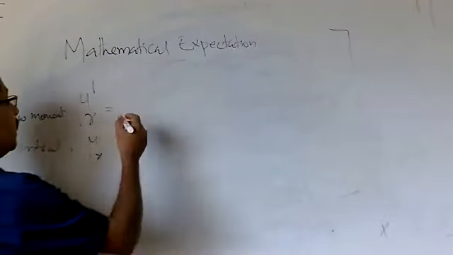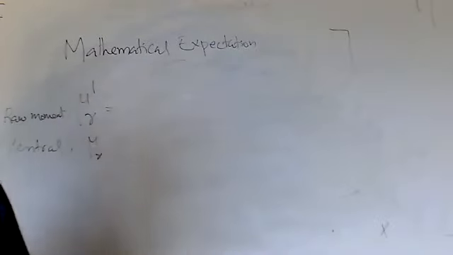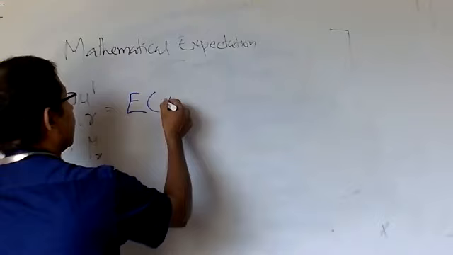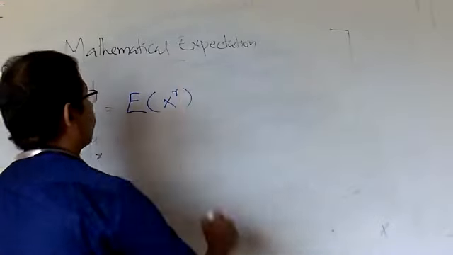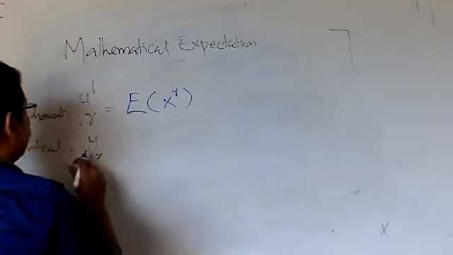So in terms of mathematical expectation, mu r dash is the expectation of x raised to r. What is mu r dash? Mu r dash is expectation of x raised to r. Similarly, what is the central moment?